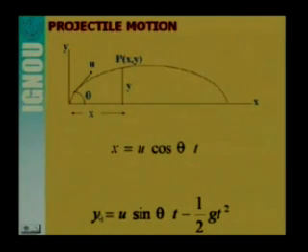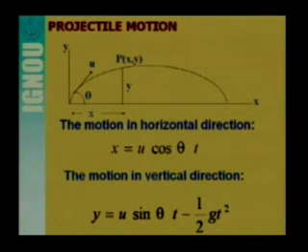So here there are two equations, and we have considered the motion of the particle in two directions. One is in the horizontal direction, where the velocity component u cos theta is constant. That's why x is equal to u cos theta times t. And the motion in the vertical direction, y, is equal to u sin theta t minus half g t square. Look at this figure.